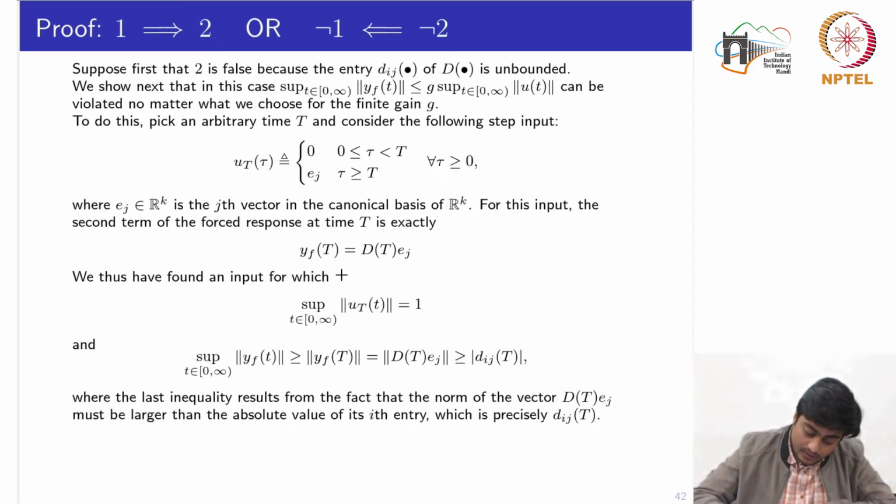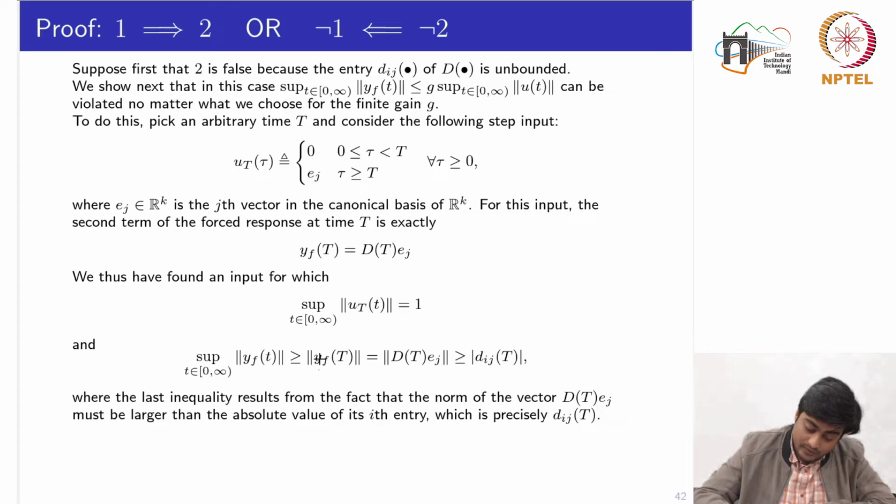So what we have found is an input which is bounded, where the supremum of this input, which we had defined, is equal to 1. And if I take the supremum over all time t of the signal y(t), it is always greater than or equal to y(T).